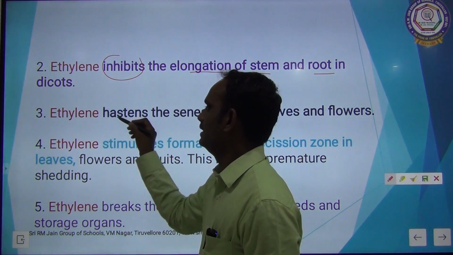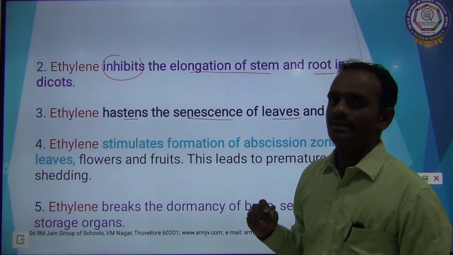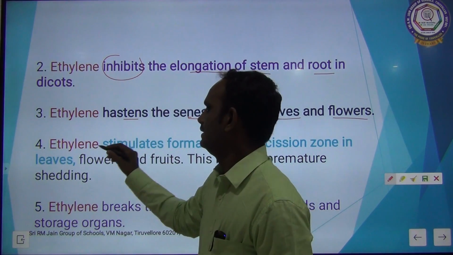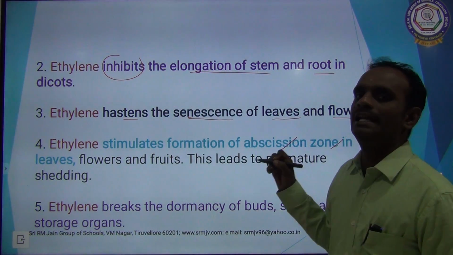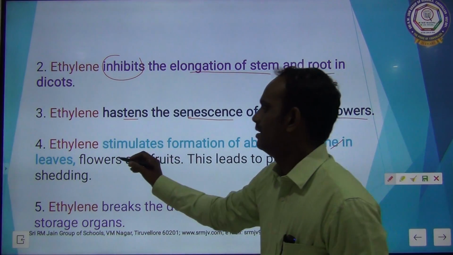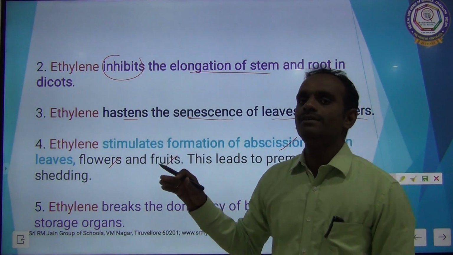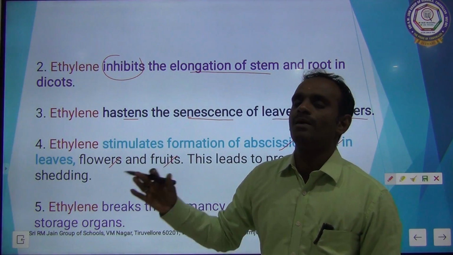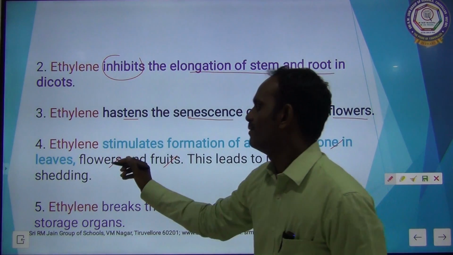Third point, ethylene hastens the senescence of leaves and flowers. Fourth point, ethylene stimulates formation of the abscission zone in leaves, flowers and fruits. Abscission means shedding or separation of plant parts, especially leaves, fruits and flowers.